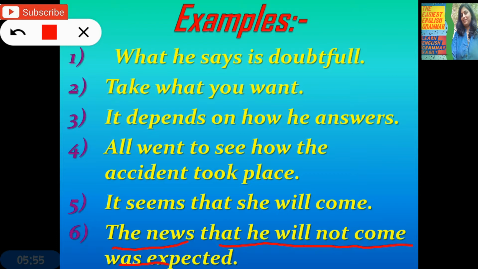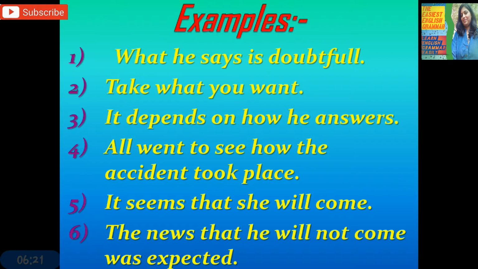In this way, it's very easy to identify noun clauses. Just find out the subordinate clause; before or after it the main clause is there. Find out the verb, ask the question what after that, and you will get the answer, or it does the work of a noun. Anyway you can identify it. There are some conjunctions which help you to identify a noun clause.